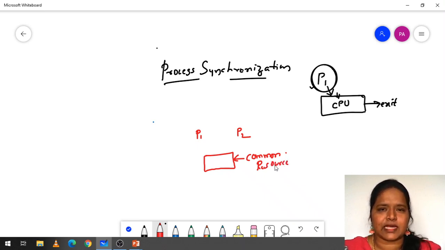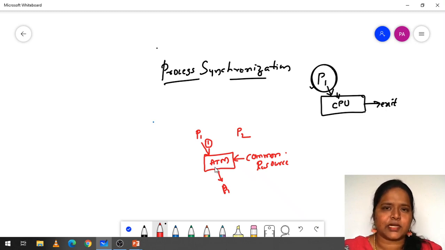Fine. Suppose for example, if you are going to take an ATM, like this is an ATM machine for example. So first this process P1 will come, do its complete task and then it will exit out of this ATM machine. Next, this is the first turn, like first come first serve. Here process P1 entered first, so he has utilized that ATM, he has done some task with that ATM and then he is going to exit out of that ATM.